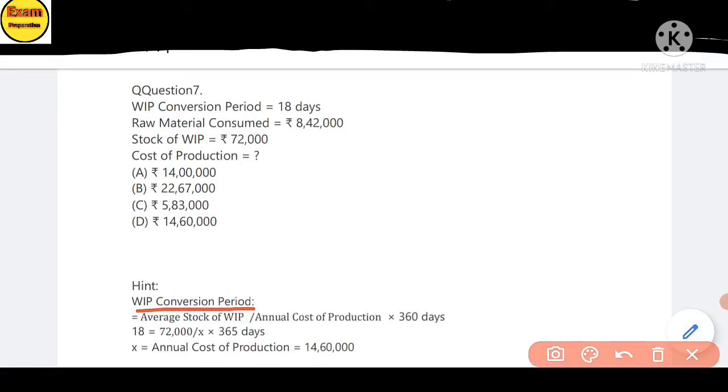The formula is average stock of work in progress divided by annual cost of production, multiplied by 360 days. Given the conversion period is 18 days, the stock is 72,000 divided by annual cost of production, which is not given, so we take it as x, multiplied by 365 days.